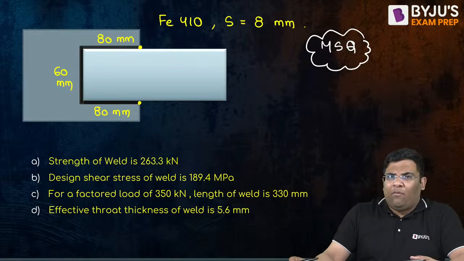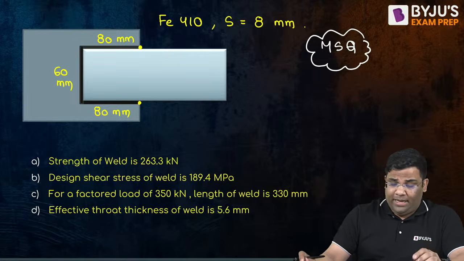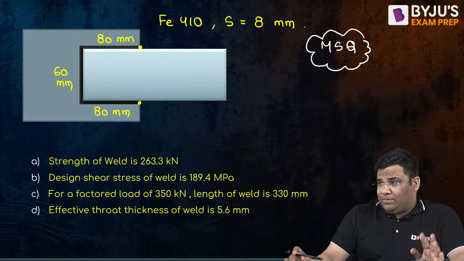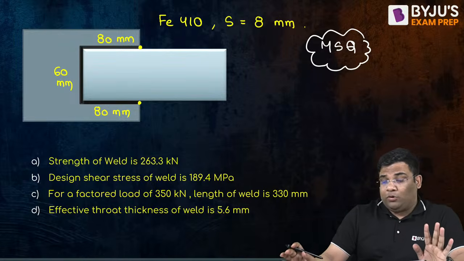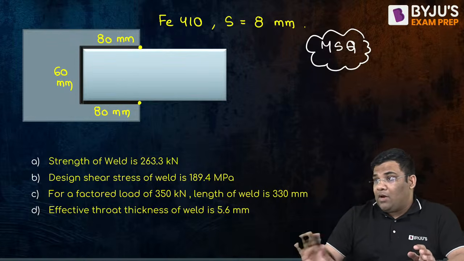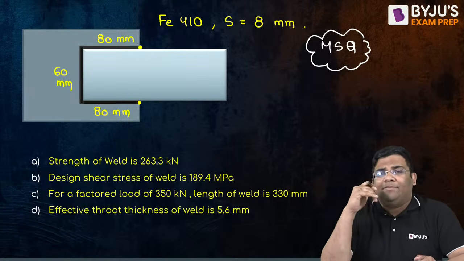The strength of weld is given. The design shear stress of weld is given. For a factored load, the length of weld is also given, and the effective throat thickness is also given. Now, I'll ask you the question: you have to select, multiple options are there.